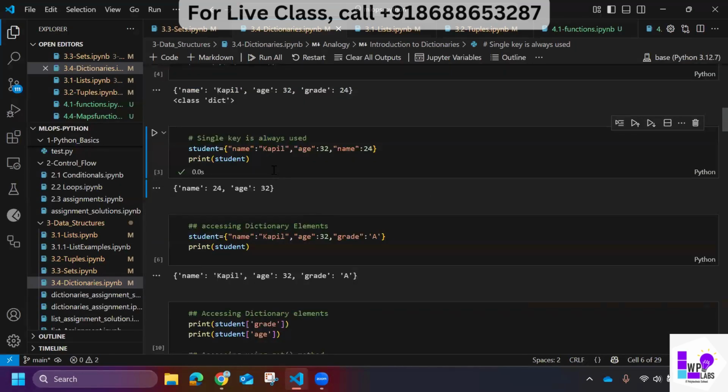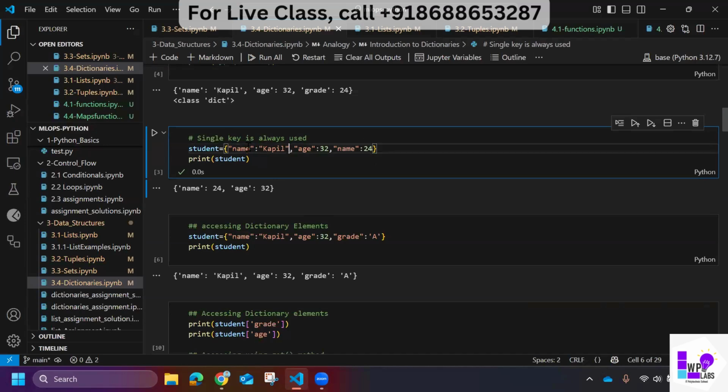Okay, sorry. So you see, what I try to do here is, usually the key has to be unique. In a dictionary, you remember I was giving an employee ID example. So the key has to be unique.